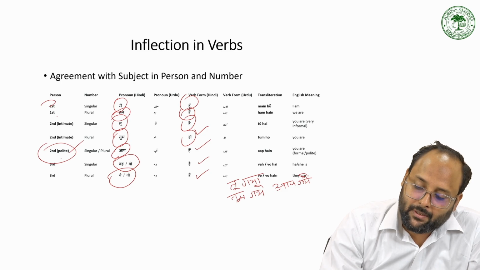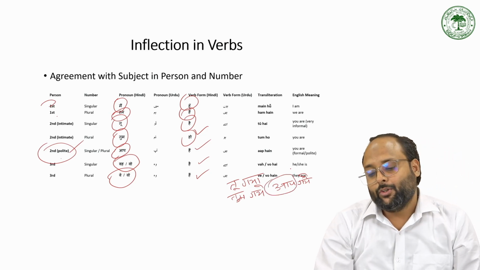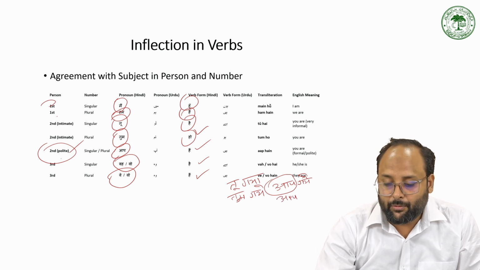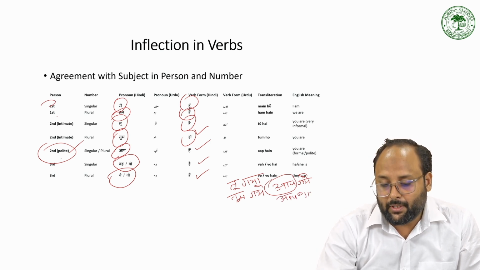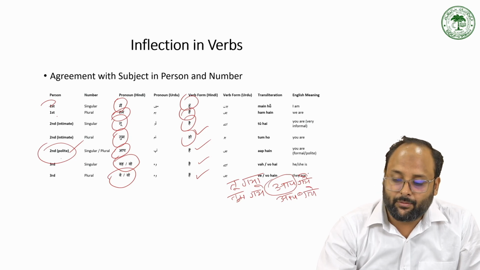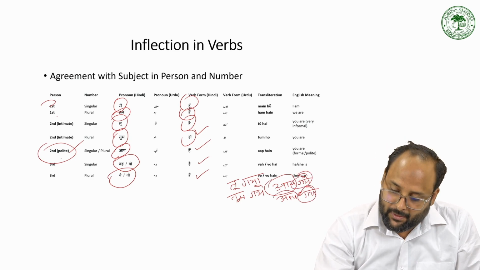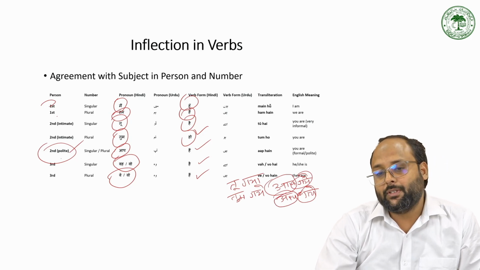So here आप is actually a singular. So for singular we are also using गए. For plural आप we are also using गए. So in this case for गए you cannot understand the singular and pluralness of the subject.